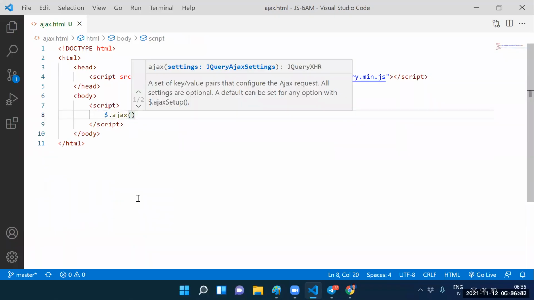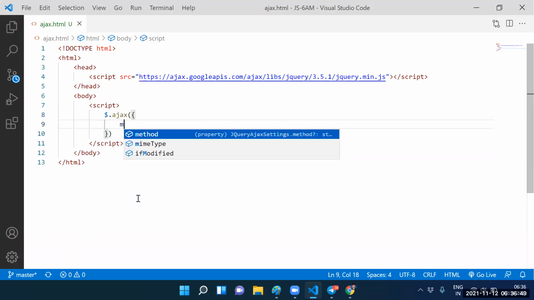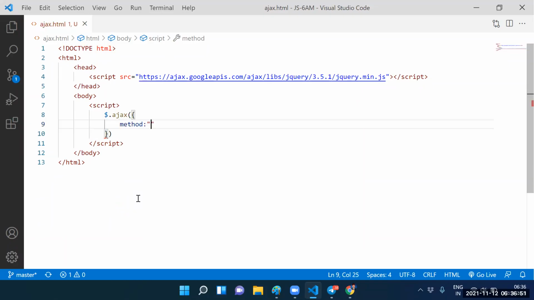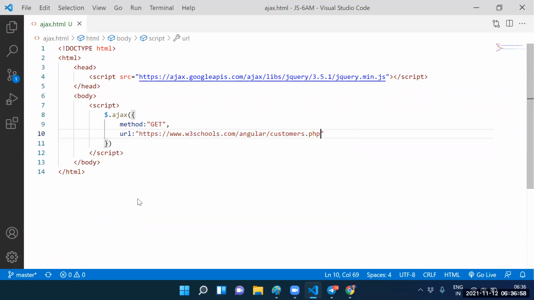Saurav, say this one here. What is the argument for the Ajax? JSON object. Empty JSON object. Saurav, method equal to which method? Get method. URL equal to n number of URLs are available in the Google.